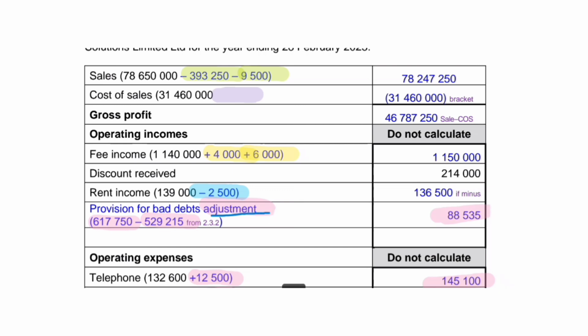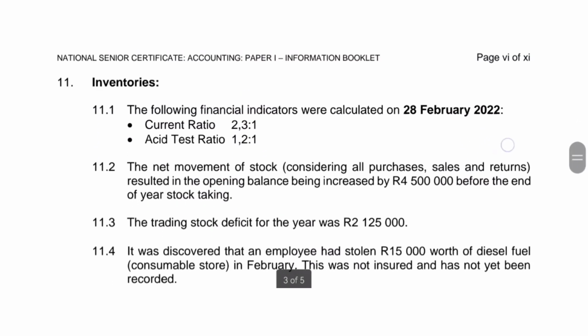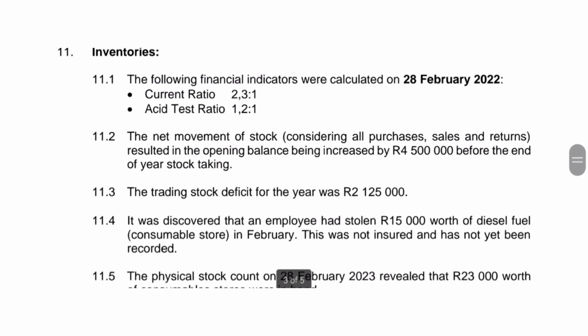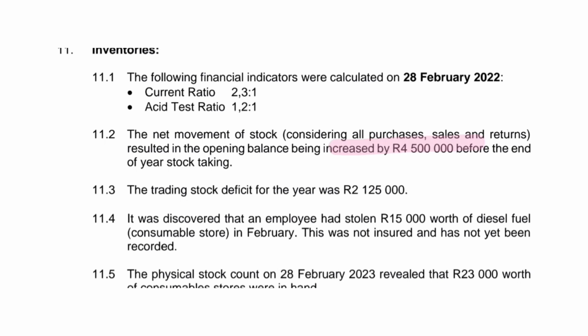Remember, adjustment. The next set of adjustments, we are given some ratios which affect inventories. These two adjustments, 11.1 and 11.2, have to do with the questions that were related to the statement of financial position because we are given our trading stock deficit. If we were not given the trading stock deficit, then they would affect our statement of comprehensive income because we would need to work out what is our trading stock balances.